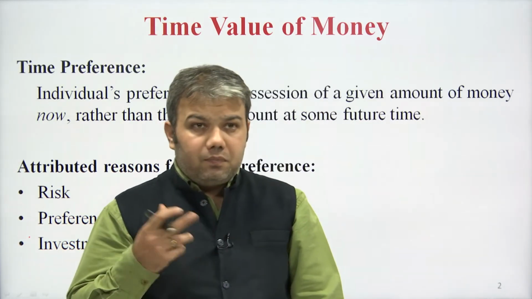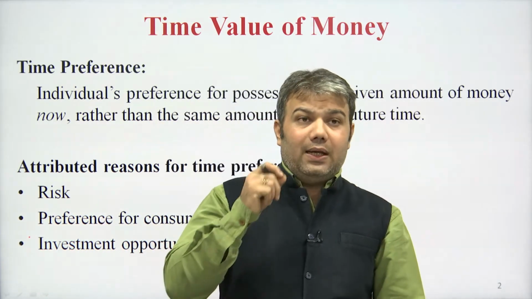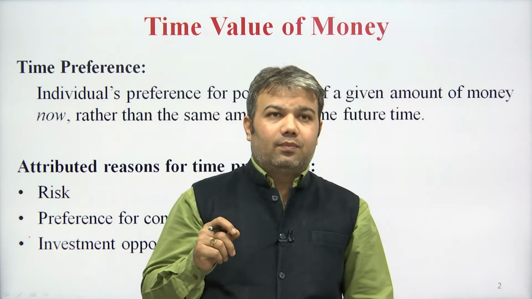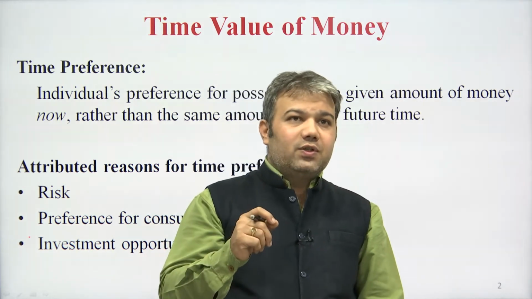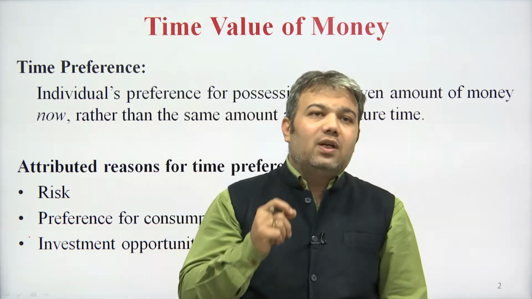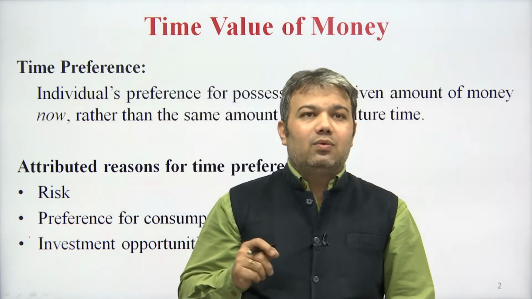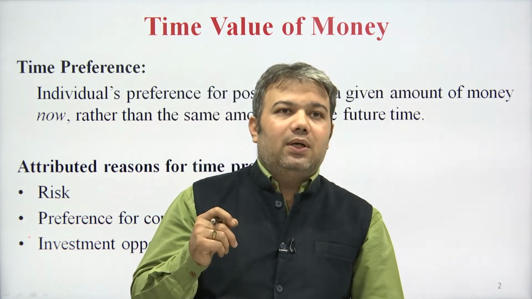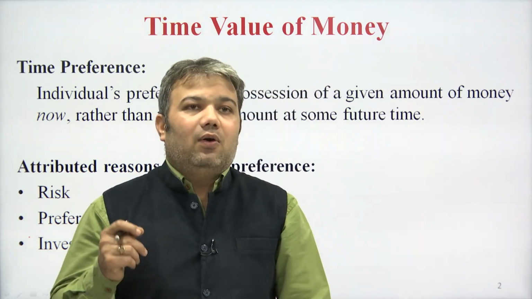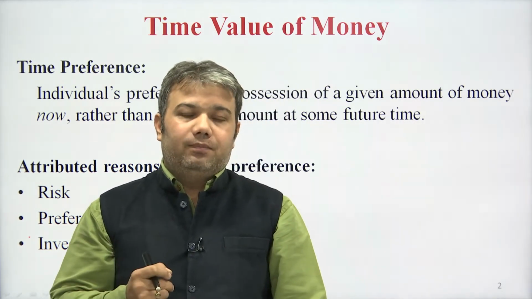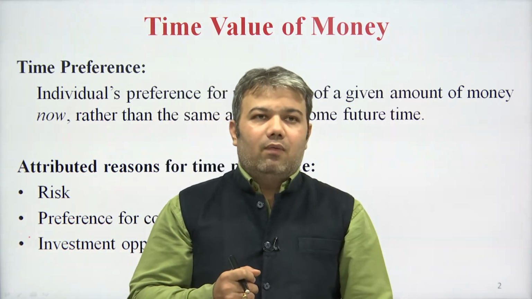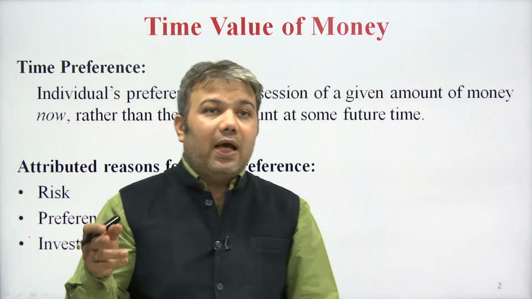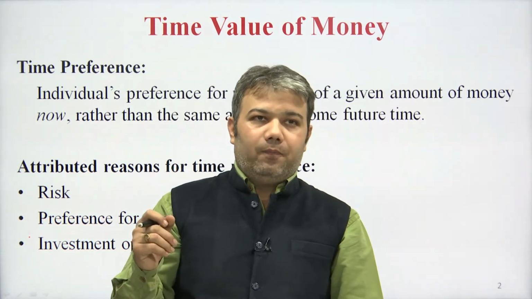Referring to the earlier slide again, as I had emphasized, the italicized word you can see, I am reiterating it: an individual's preference for possession of a given amount of money now rather than the same amount at a given future time, because an individual cannot be certain about the uncertainties of the future events, because that is future. We can only predict it, we can only forecast it. We cannot say that this shall happen, this will happen. We always say this could happen.